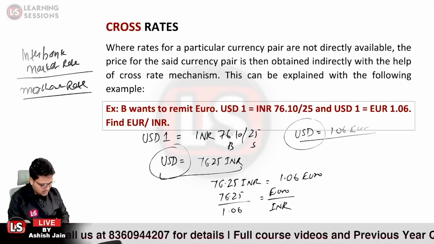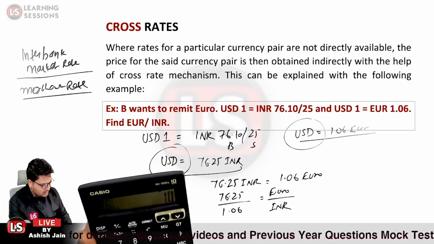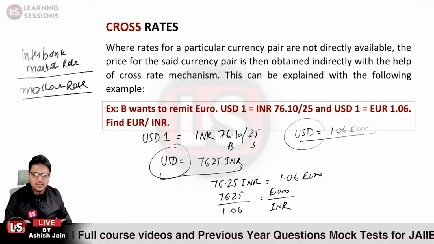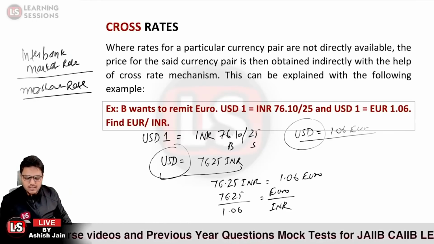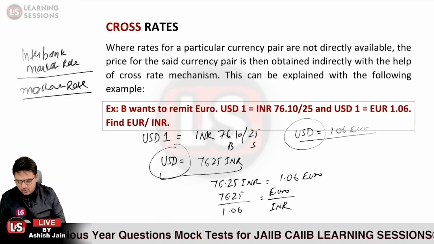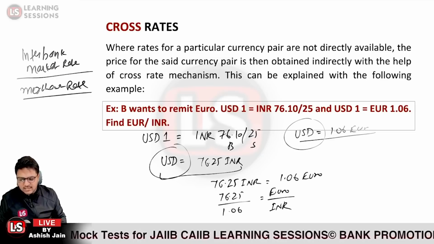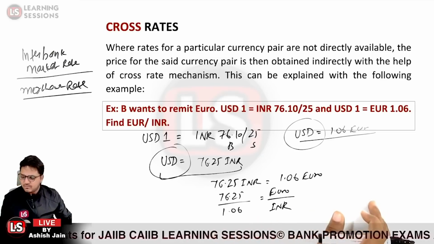I think I just made some mistake, but yes, 76.25 divided by 1.06 is 71.93, so that would be the answer over here.